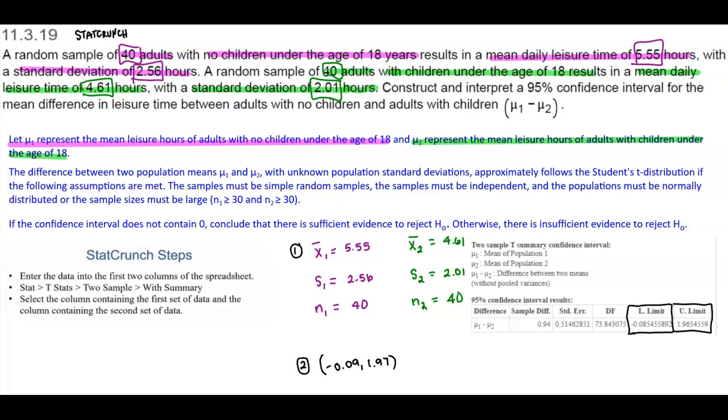Now, when you're using technology, whether it is a calculator or StatCrunch, the degrees of freedom is going to be different than when you're doing it by hand. So these numbers could be very close to what you get by hand. And if you put this answer into MyStatLab, it's still going to accept those results, because it allows an error of plus or minus 0.02 of a particular number. So in this case, this is our confidence interval.